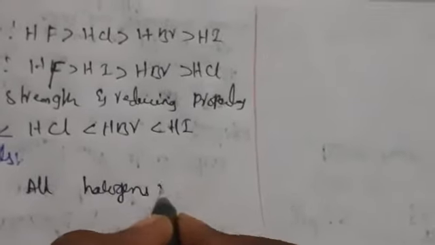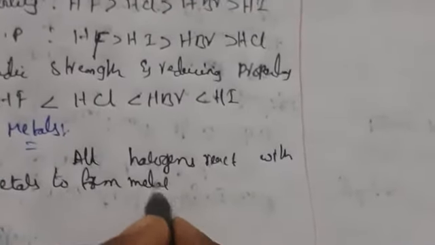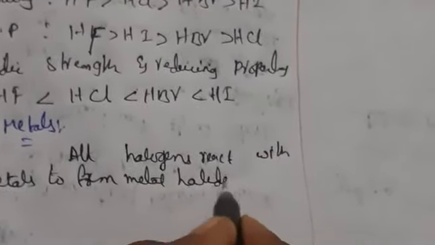All halogens react with metals to form metal halides.